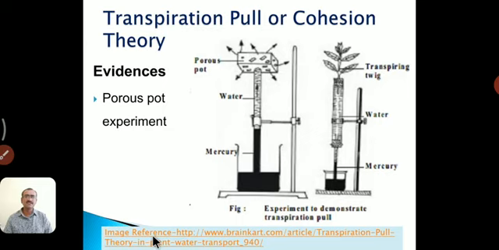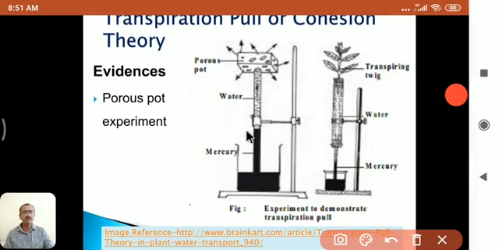Let us see these evidences one by one with an experiment, the porous pot experiment. Here in this experiment, a porous pot is placed at the top of a continuous water column. This porous pot is present at the top of the continuous water column, and the water is subjected to evaporation due to an increase in temperature. Due to the increase in temperature, the water present in this column is evaporated.